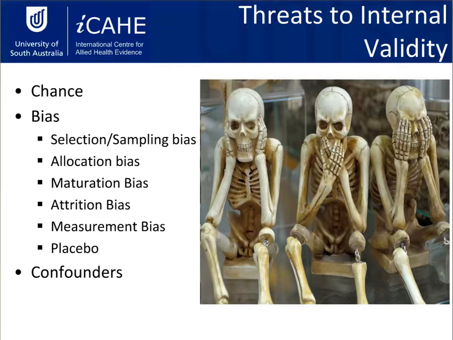So if you're reading a study and you see control group, that doesn't mean that all of those biases are going to be controlled for. You then need to be looking at, well, if there is a control group or more than one intervention group, how were people sorted into those groups? And did people know that they were in different groups? Those are all things that can affect the outcome. So we won't go into too much detail into the different types of bias, but that's just a short snippet of that.